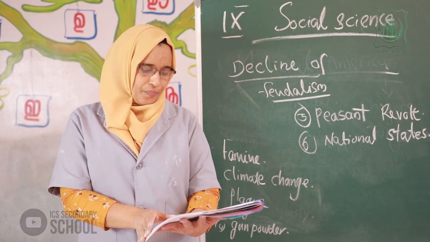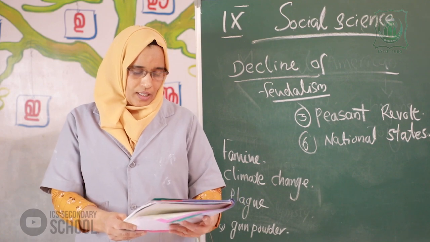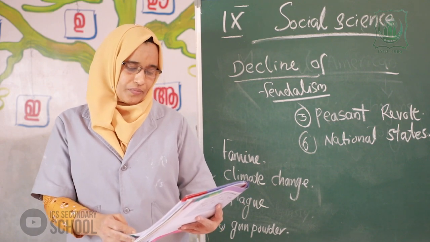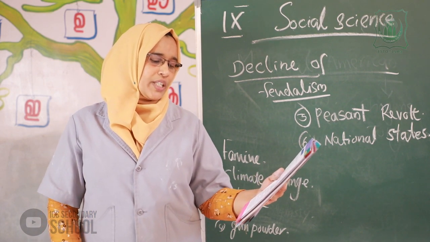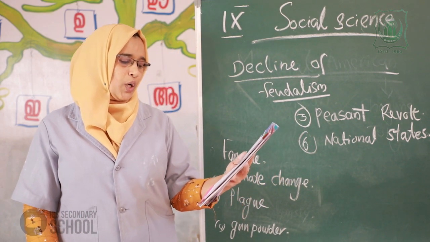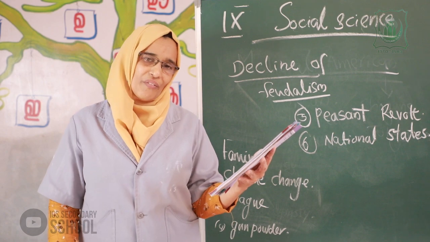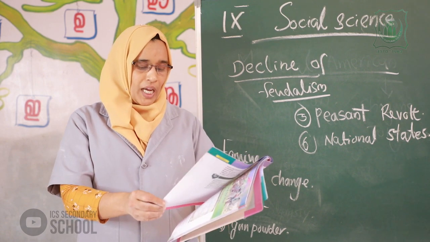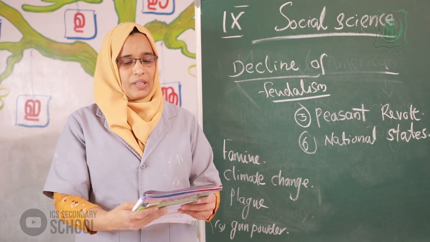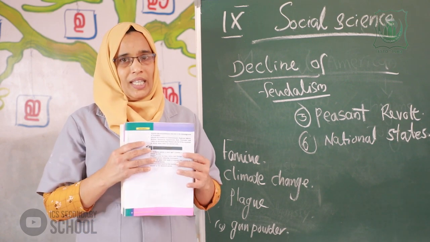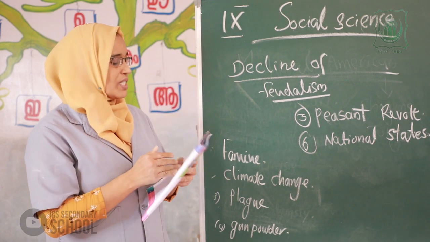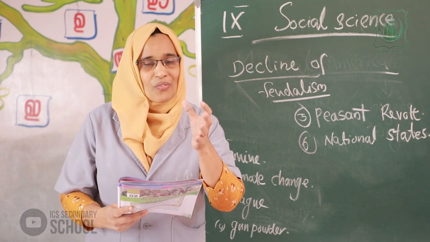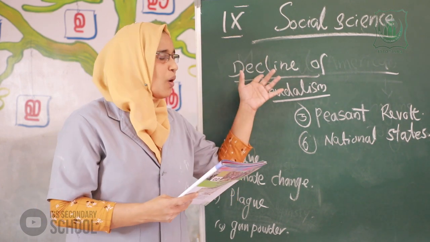Then the last questions. Write down some important questions. List out the characteristics of medieval towns such as Constantinople, Baghdad and Timbuktu. This is a very important question. Next, the last two questions. The first question: analyze the circumstances that led to the disintegration or decline of feudalism.